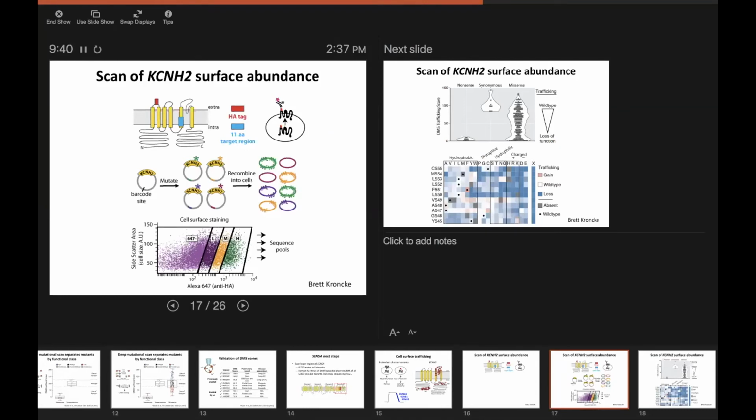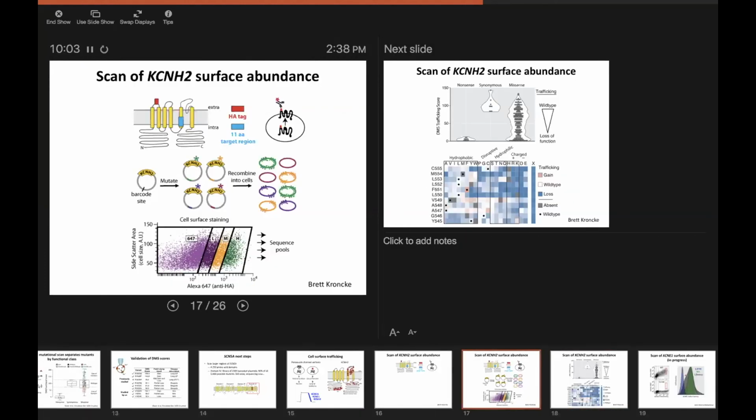We stain the pool of cells, and we get a staining that looks something like this, where you have some cells that don't stain at all, some cells that stain very well, and then we can flow sort and sequence these pools. So for this gene, KCNH2, it's a team effort, but it's spearheaded by my colleague at Vanderbilt, Brett Kroncke. Again, we're starting with these pilot experiments just to prove to ourselves we can do the method before scaling up.